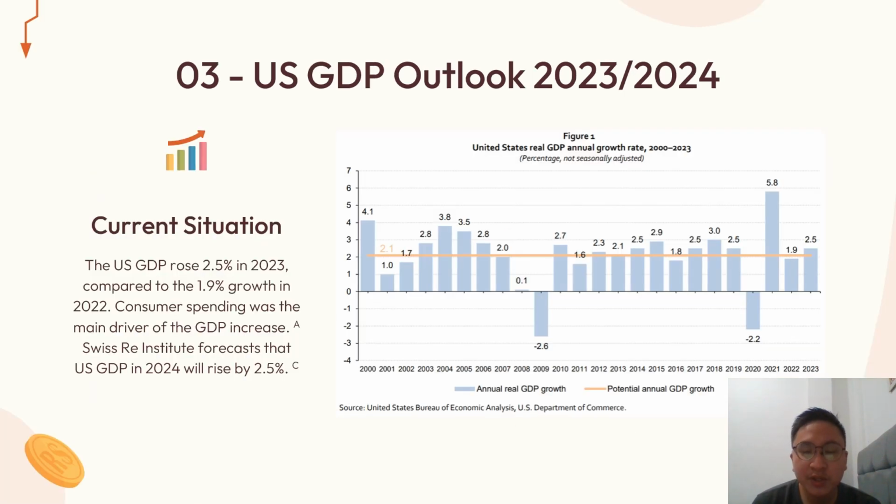And then, what about the US GDP outlook? As for the current situation, US GDP rose 2.5% in 2023, compared to growth of 1.9% in 2022. Consumer spending was the main driver of the GDP increase. Swiss Re Institute forecasts that US GDP in 2024 will rise by 2.5%.